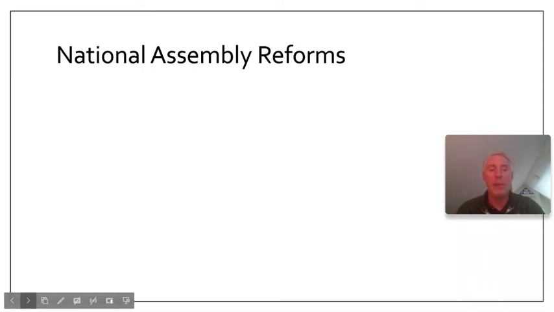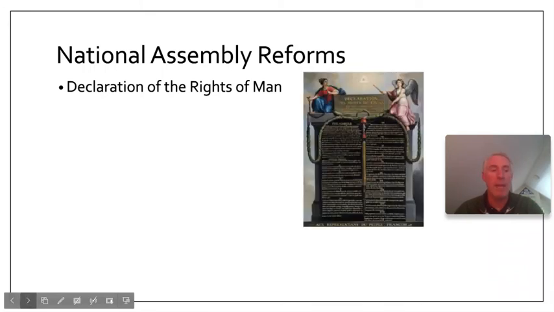Now remember, the National Assembly was the group formed by the Third Estate when it broke away from the Estates General. Eventually, members of the First and Second Estate realized that they did have to join as well. And one of the first things that they did was issue this document called the Declaration of the Rights of Man, technically the rights of man and citizen. And as you can tell by the title, this document was modeled after the Declaration of Independence.